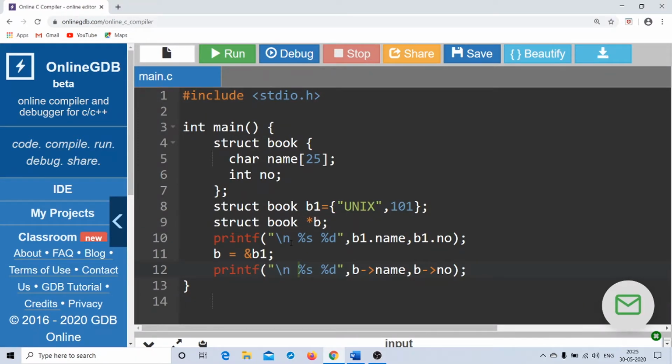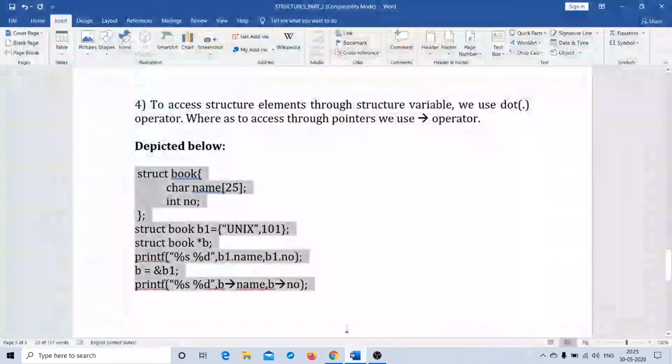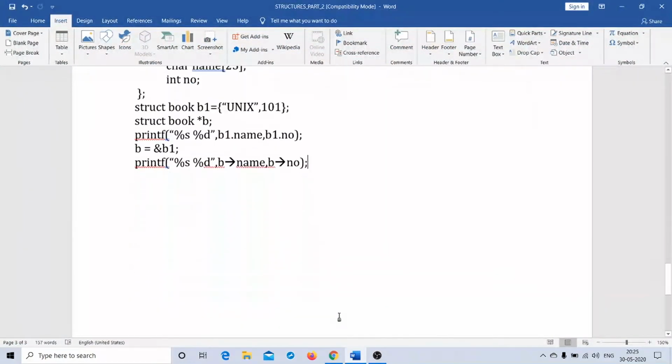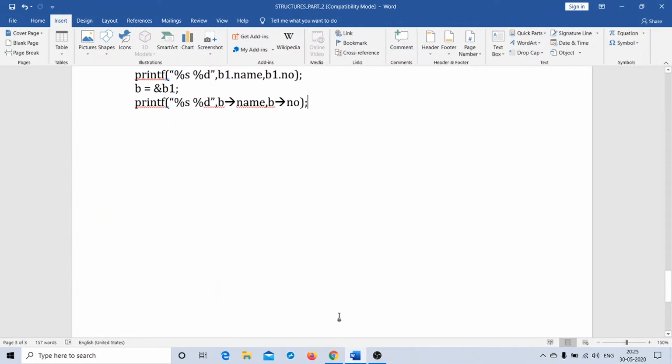It all depends on whether you want to use the dot operator or the arrow operator. If it is through a structure variable, you can use the dot operator, and if it is through pointers, you have to use the arrow operator, which is nothing but a combination of hyphen and greater than.